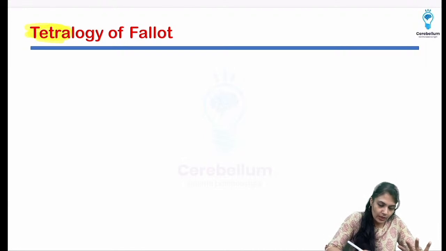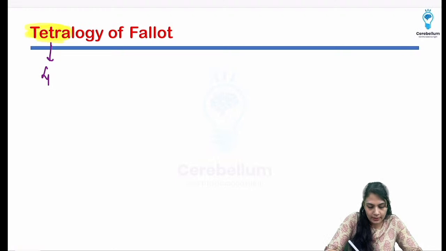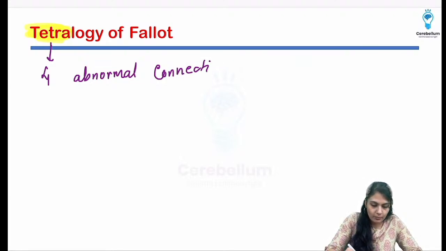Can you guess? Tetra means 4. So there are going to be 4 abnormal things present in the baby after birth, which is known as the tetralogy of Fallot, okay. Now what are the 4 things?